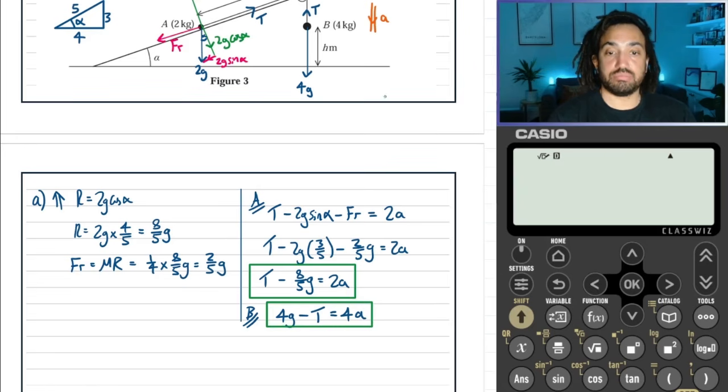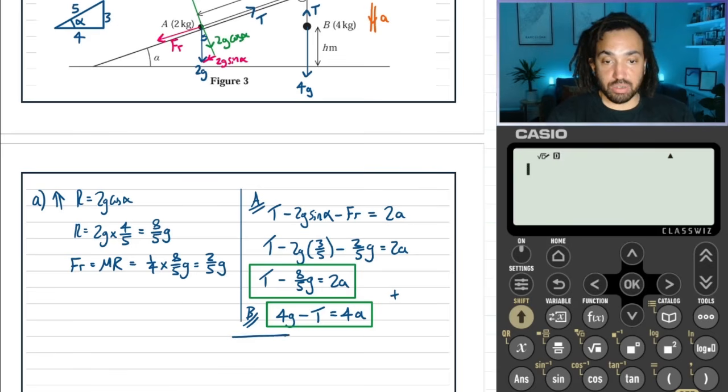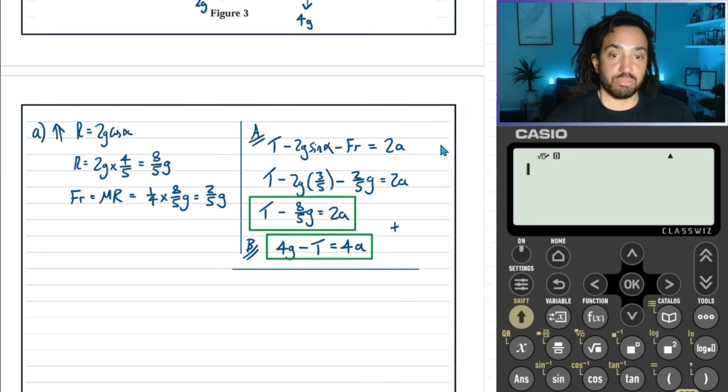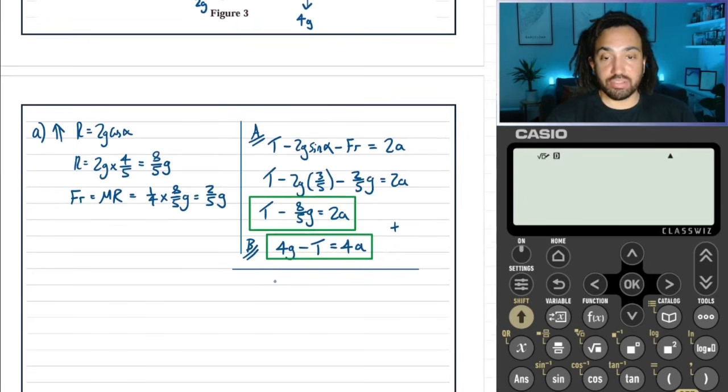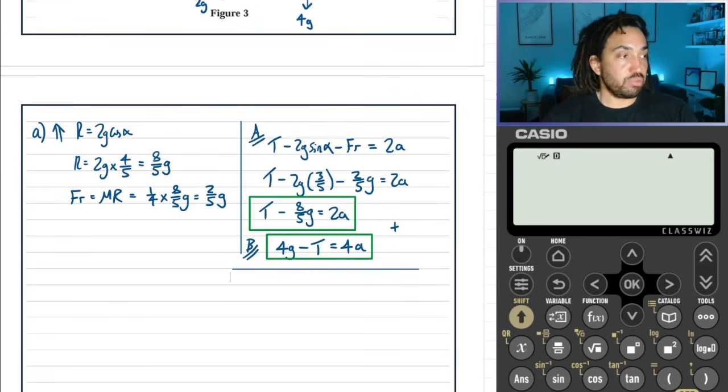Now, I'm just going to add those two together because it's a nice and easy way of solving the simultaneous equations. It will find a, and I know we're trying to find T in this question, but we're probably going to need to use a at some point anyway. And adding them together, the T's will cancel.